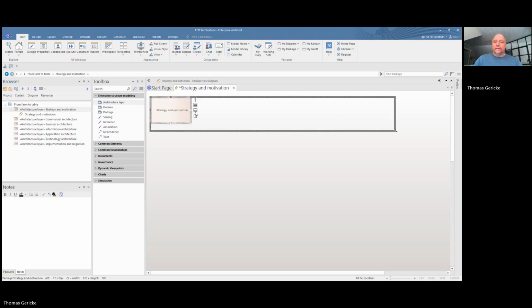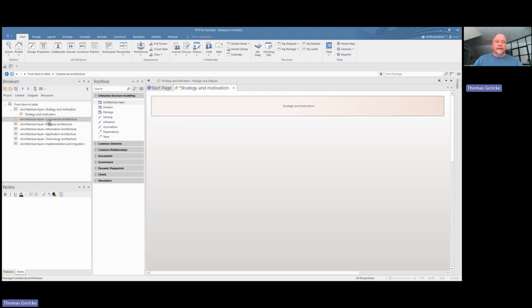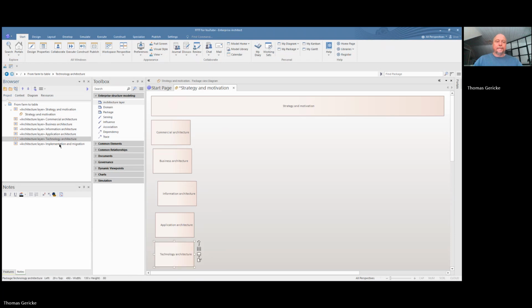We can do it like that. So you see that it has the wrong color right now. So let's do this. I will change that soon. So we add all the layers here. We'll make them the same size first.